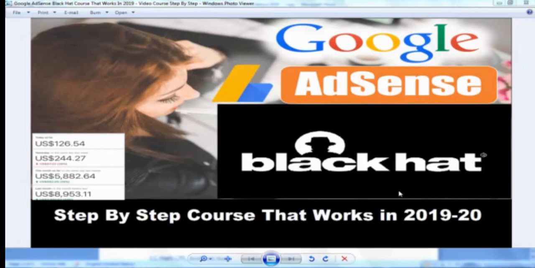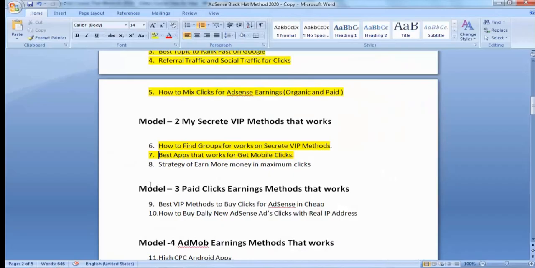Welcome to the Google AdSense Black Hat step-by-step course that worked in 2019 and 2020. Today we will cover this lecture: the strategy to earn more money with maximum clicks. How can you do it?